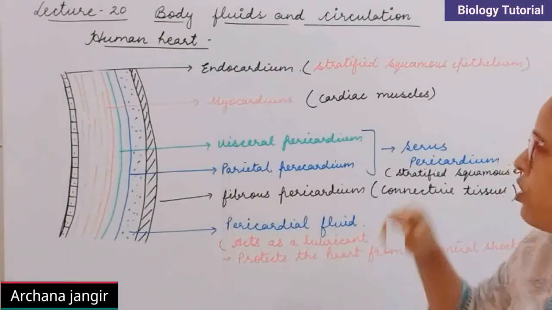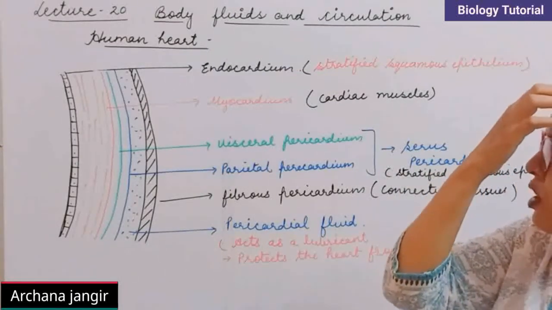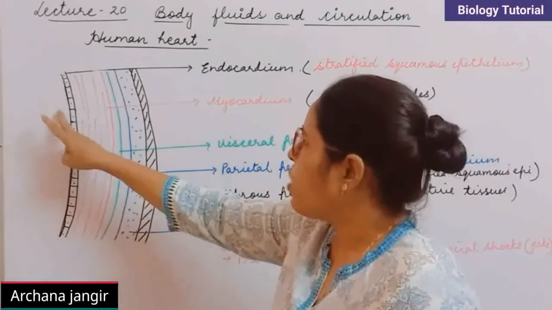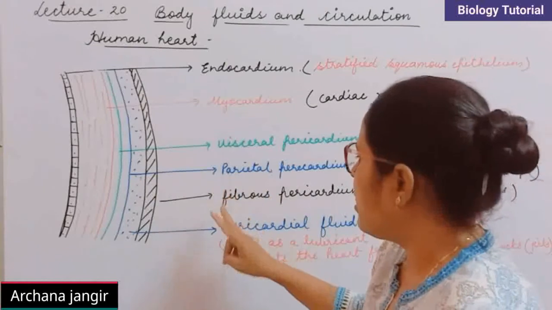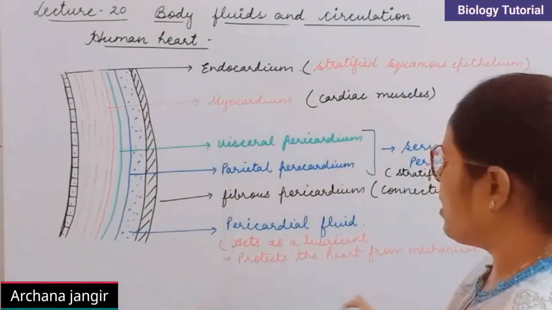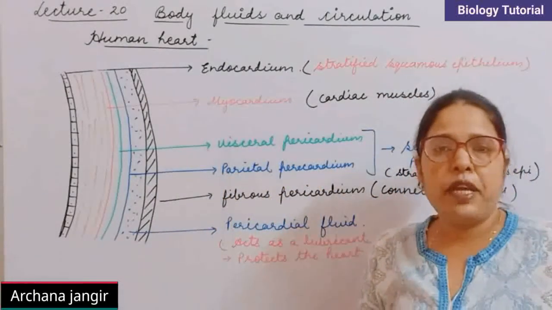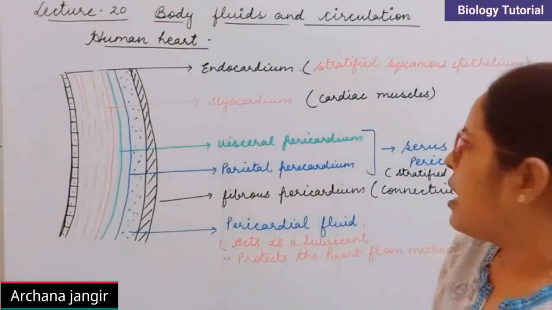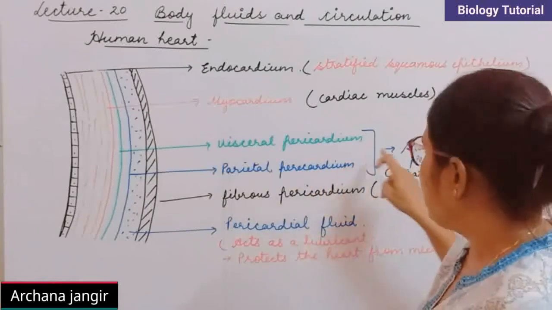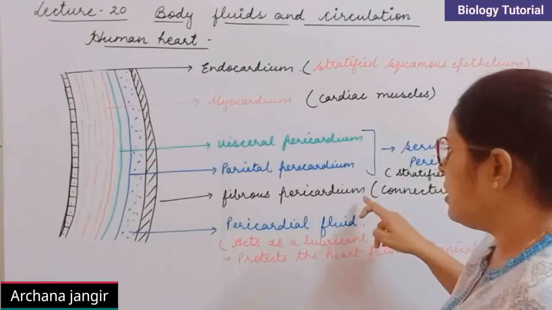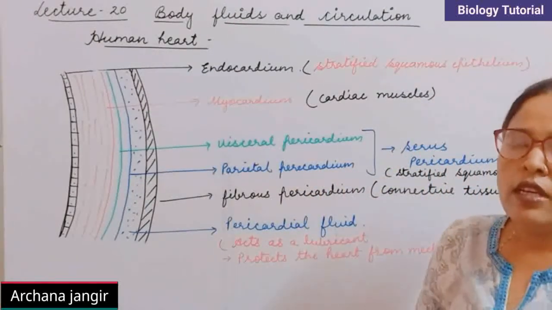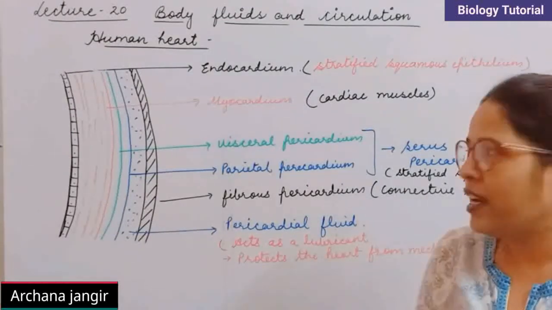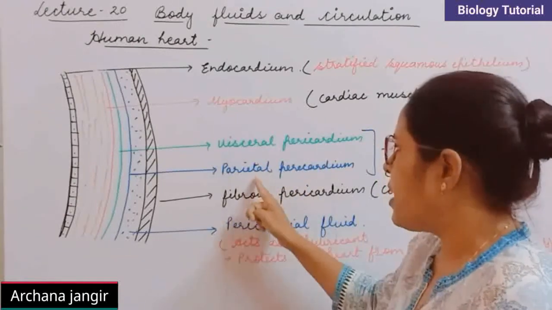Again, I am going to recall the body wall of heart is made up of 3 layers: endocardium, myocardium and pericardium. This pericardium or the epicardium is divided into 2 parts, serous pericardium and fibrous pericardium. Serous pericardium is again divided into 2 layers, visceral pericardium and parietal pericardium.